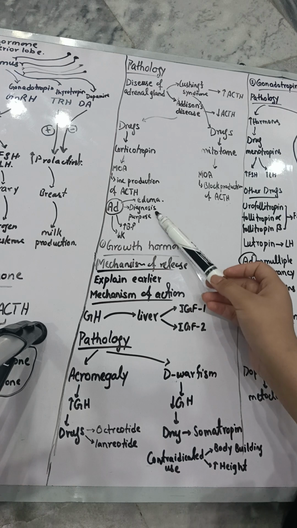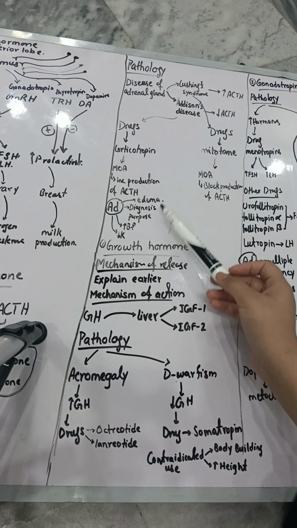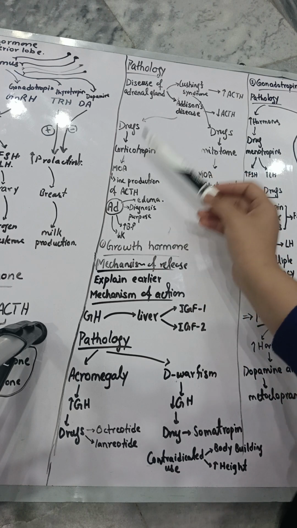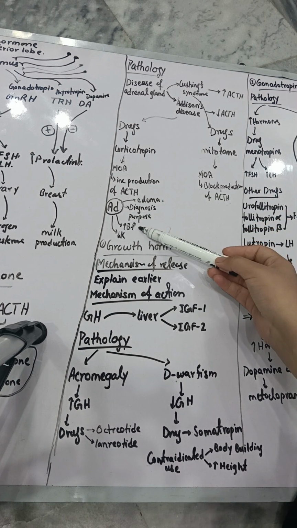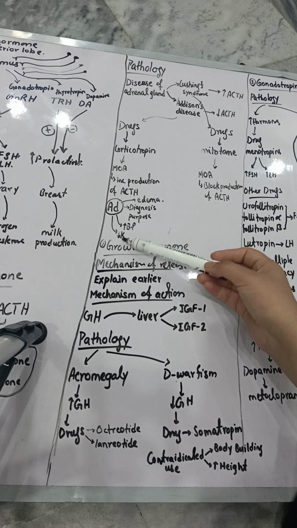Then mainly it is used for diagnosis purposes. Okay? This drug is used for diagnosis, not treatment. People have the wrong conception that it is going to treat Addison disease, but it is not going to treat that. It is just going to diagnose whether you have Addison disease or not. Okay. Now other adverse effects are that they increase the blood pressure and decrease the concentration of potassium.